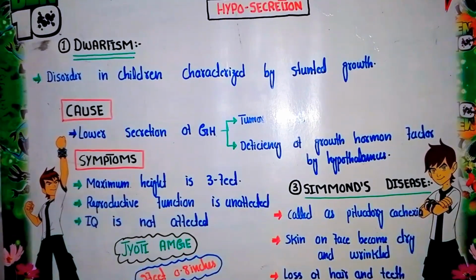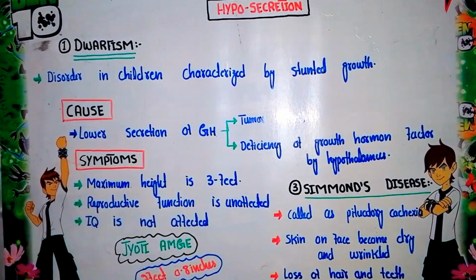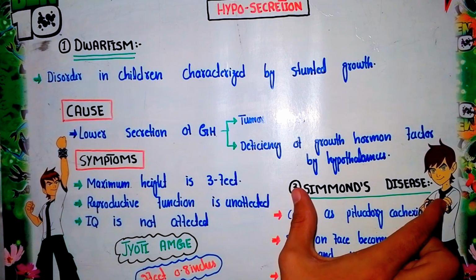Now the second category of disorders is related to the hyposecretion of the growth hormone. When there is low secretion of the growth hormone, it will create two types of disorder. The first one is dwarfism in the case of children, while in the case of adults it will cause Simmonds disease.